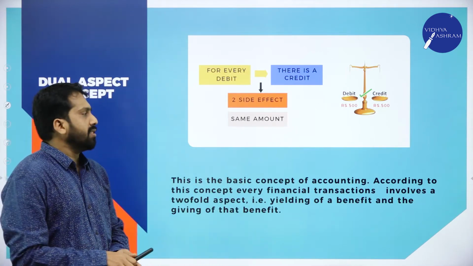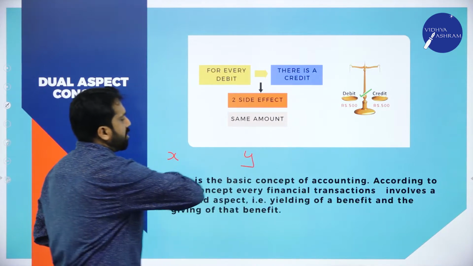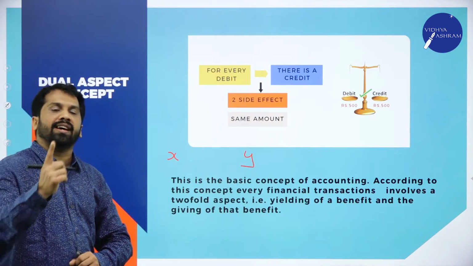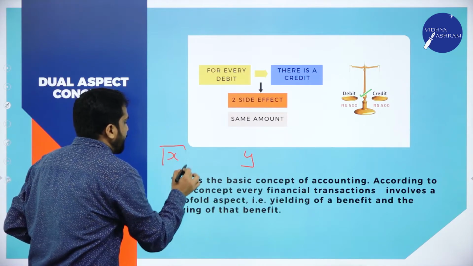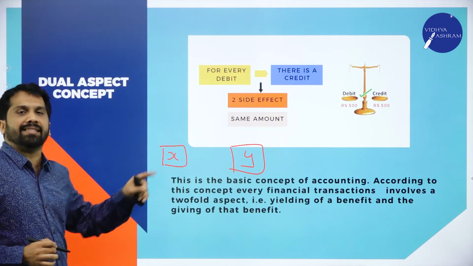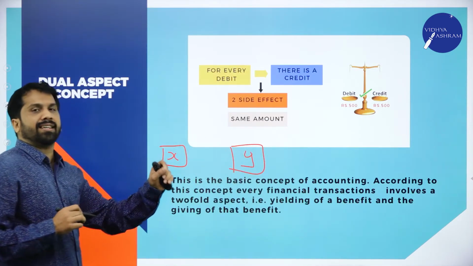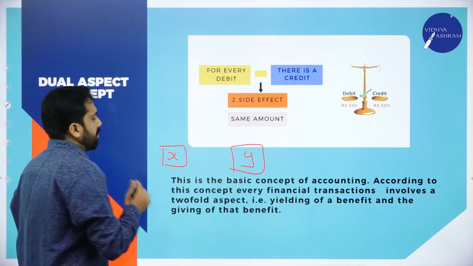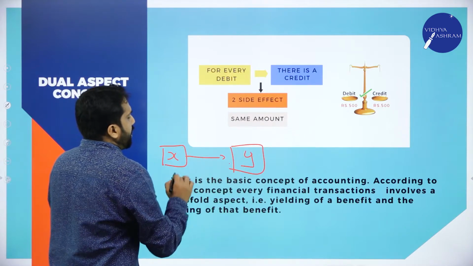Dual aspect means Mr. X and Mr. Y. Mr. X and Mr. Y. Now, he is a bike seller. So, who is he? He is a bike seller. Now, he is a customer. Y is the customer. Now, X sold his bike. So, what did Y do?